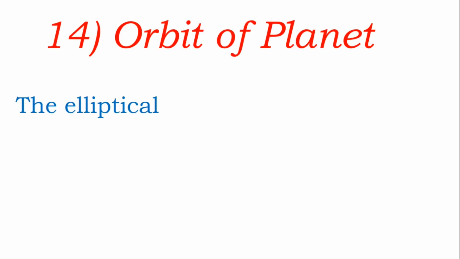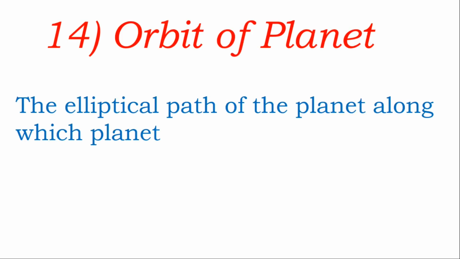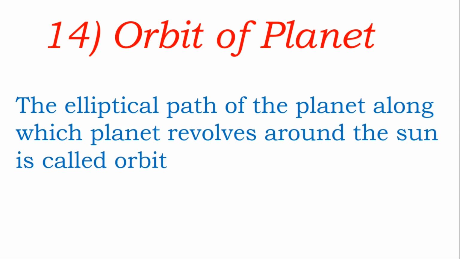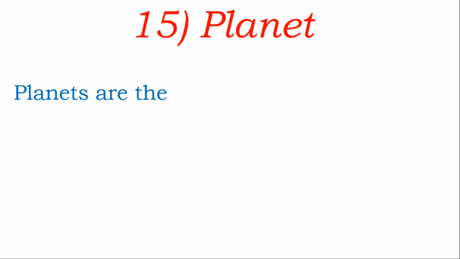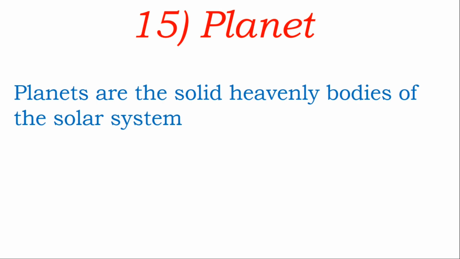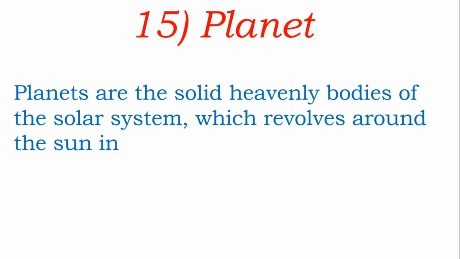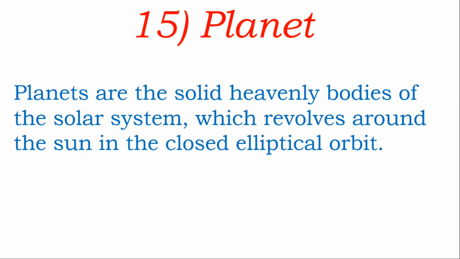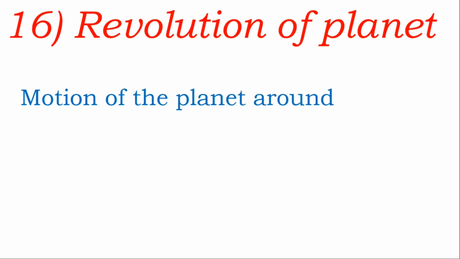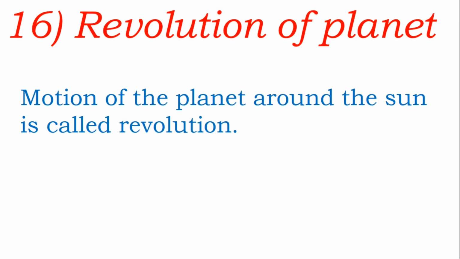Orbit of planet. The elliptical path of the planet along which the planet revolves around the sun is called the orbit of that planet. Next, planet. Planets are the solid heavenly bodies of the solar system which revolve around the sun in a closed elliptical orbit. Next, revolution of planet. Motion of the planet around the sun is called revolution.